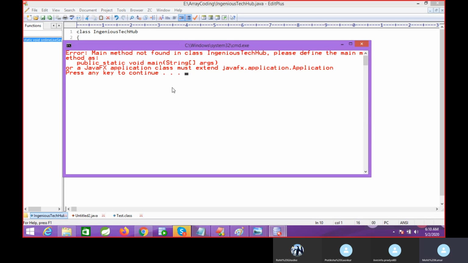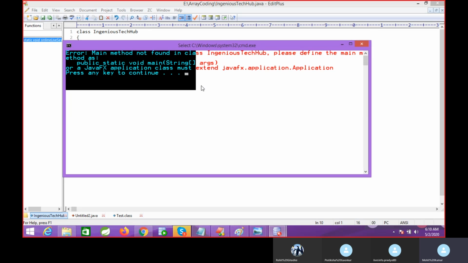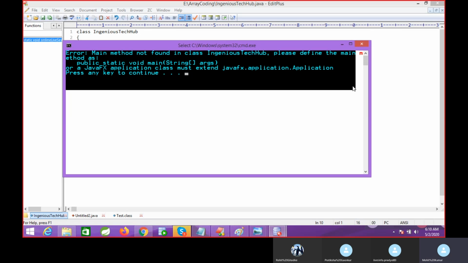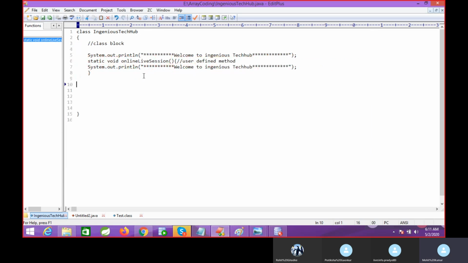You can see one more problem here: main method not found in the class EngineersTechHub. Please define main method. So another question will come: why is the main method required? I understood why a method is required, but why is the main method required? Why is this method not able to execute our code? Do you have any idea why the main method is required for the execution of the code?